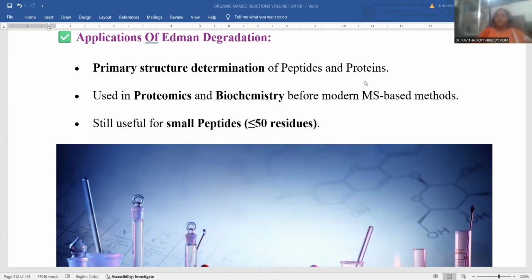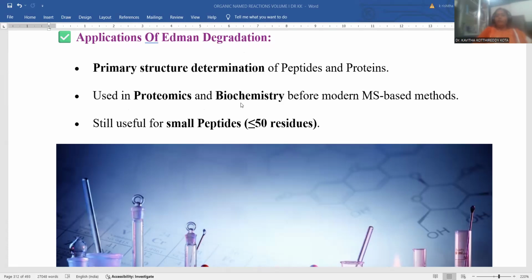So the primary structure is the preliminary, fundamental one, right? In order to understand the fundamental skeletal composition of proteins, it is very important to proceed with the Edman degradation process, so that you can understand which amino acid is located at the N-terminal position of the polypeptide chain. So the primary structure of the protein is easily determined by the Edman degradation process. Proteomics and biochemistry, these branches of chemistry, secure the highest benefit from Edman degradation.